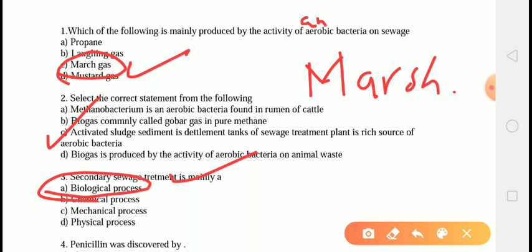Sewage pollution can be prevented by treating sewage before passing it into water bodies. Sewage treatment involves two stages, primary treatment and secondary treatment.